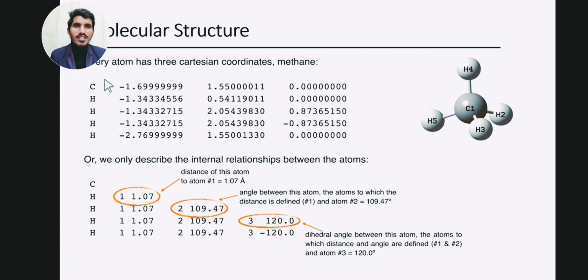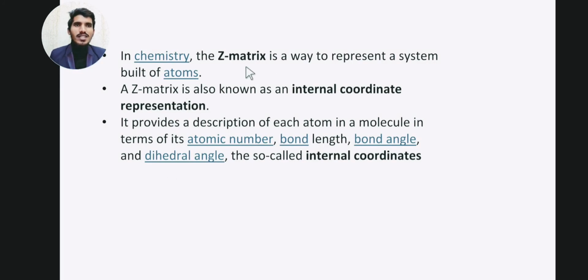A software interprets a molecule according to the 3 Cartesian coordinates, or it can use the Z matrix. So what is a Z matrix? First of all, you need to know what a Z matrix is. In chemistry, the Z matrix is a way to represent a system built of atoms. A Z matrix is also known as internal coordinate representation. It provides a description of each atom in a molecule in terms of its atomic number, the bond length, the bond angle, and dihedral angle, the so-called internal coordinates.